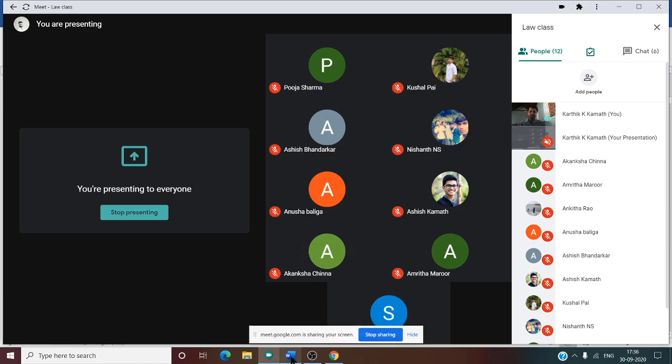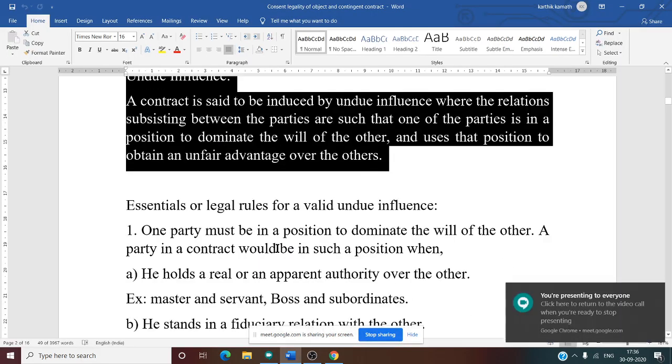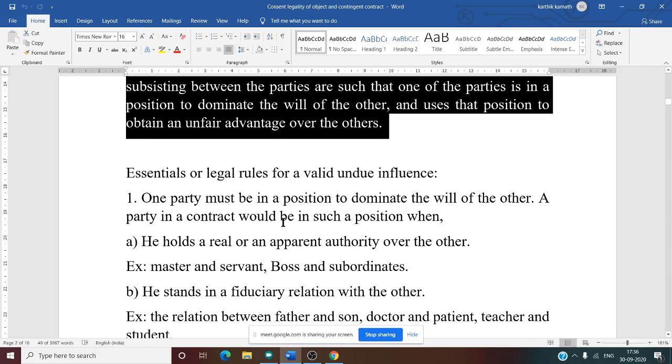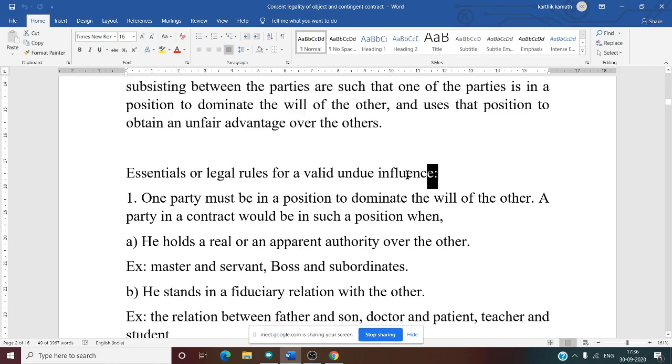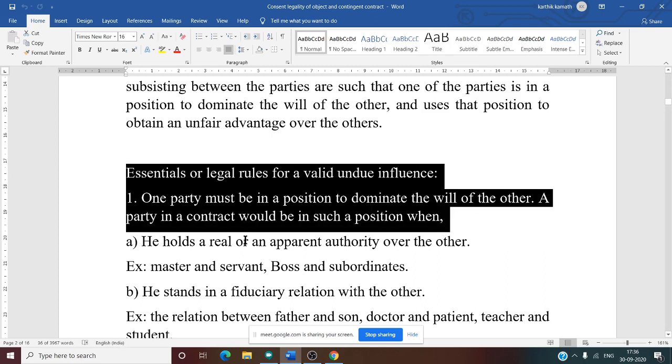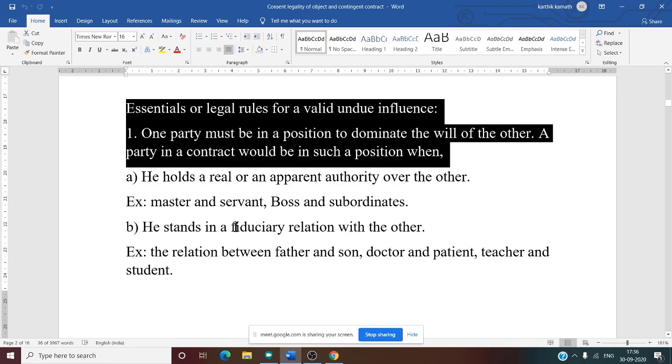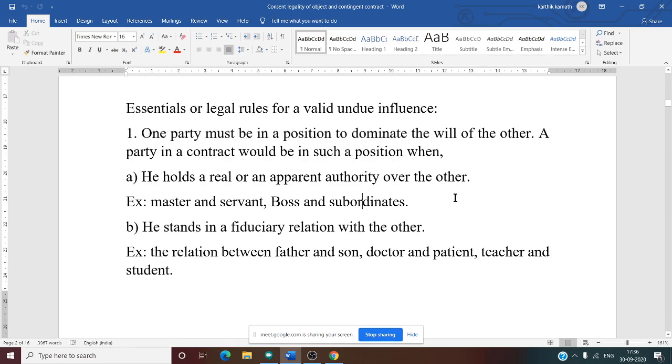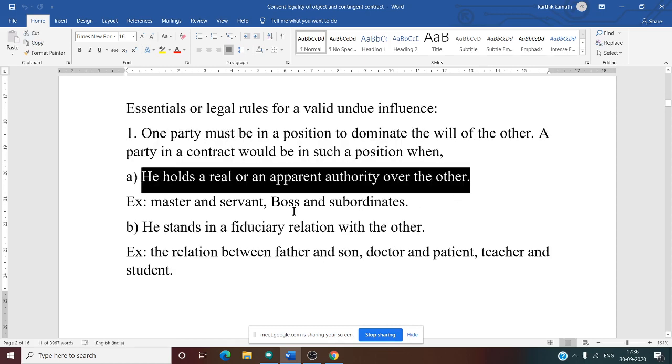So now we need to see in detail. What is undue influence? What are the examples that come under undue influence? Now, the essential legal rules for valid undue influence. First, one party must be in a position to dominate the will of the other. A party in a contract would be in such a position when one party can dominate the will. There are certain conditions. First one, he holds a real or apparent authority over the other.